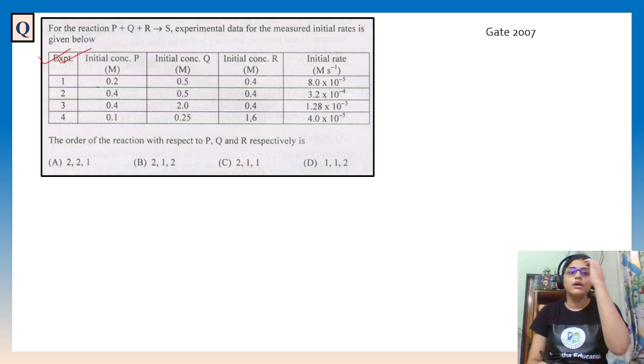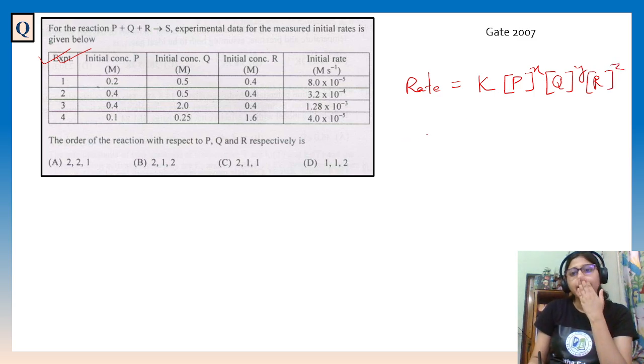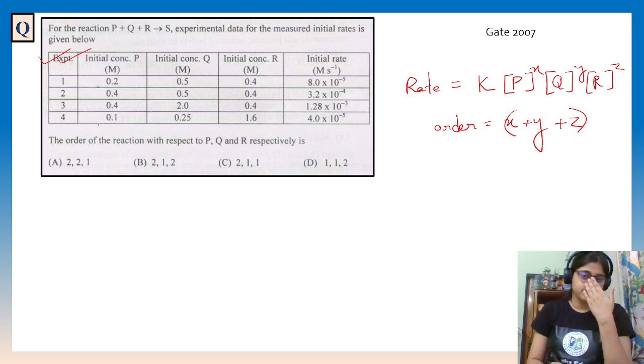We know that from the rate law, rate equals rate constant k times P to the power x, Q to the power y, and R to the power z, where order is x plus y plus z. Fine. So we should know the values of three things.